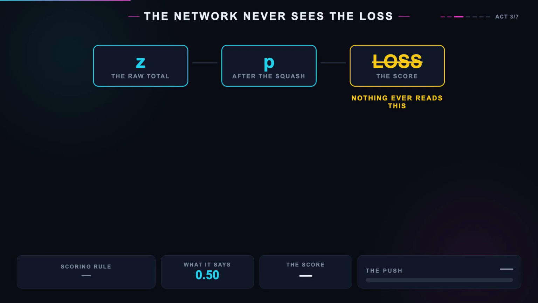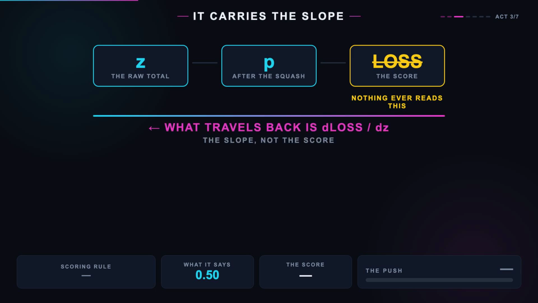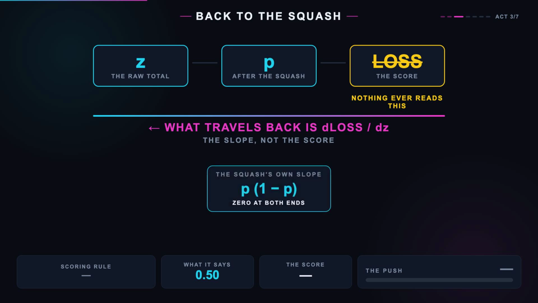And that turns on something I wish somebody had told me first. The network never sees the loss. Nothing in there reads that number. Not one weight in any layer is ever handed the score. What backpropagation carries is the slope of the score. How much the loss would change if the answer moved a little. So the question was never which rule gives the bigger number. It is which rule gives the bigger push.